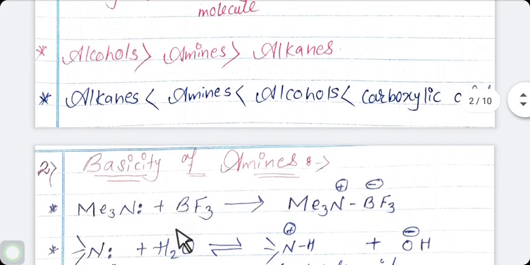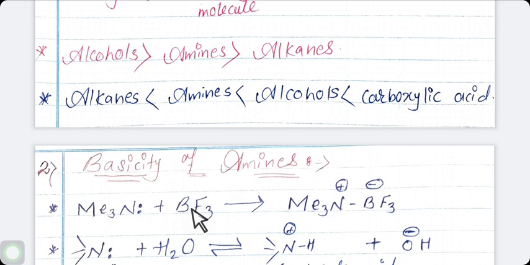We can understand this by this example. Here, trimethylamine shares a lone pair of electrons with the electron deficient molecule boron trifluoride. That's why it is basic in nature.